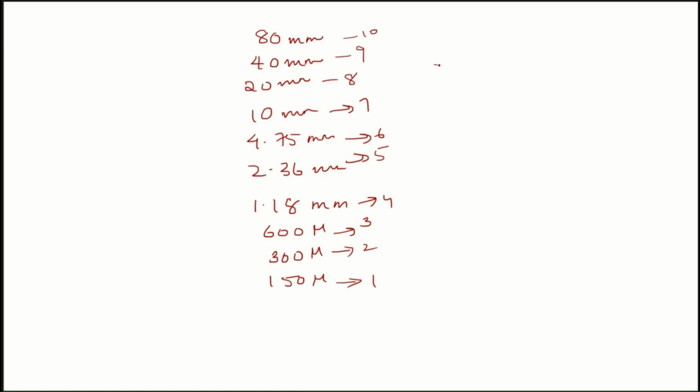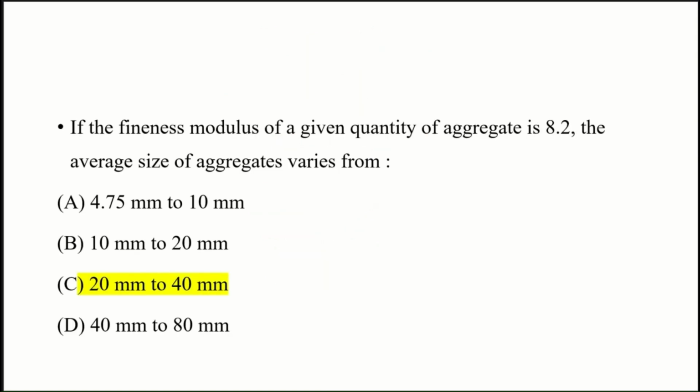In the question, they are asking about fineness modulus 8.2. 8.2 comes between these 8 and 9, right? Then the size of aggregates varies from 20 to 40 mm. Then our answer is option C, 20 to 40 mm.